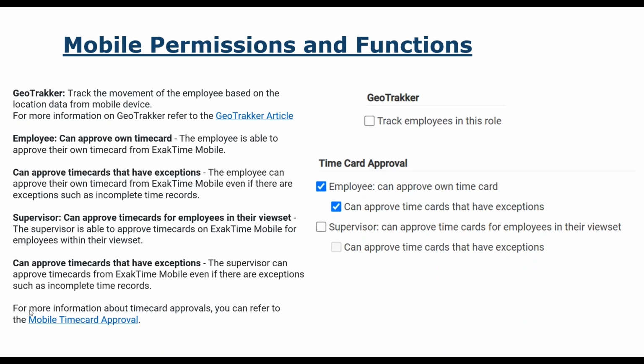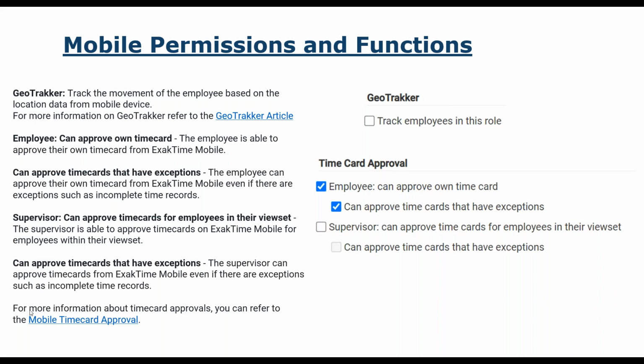Okay, so now we've got the geo tracker. We went through what the geo tracker does. So if you check that, then we are going to ping that phone every few minutes. And then we also have an employee time card approval and a supervisor time card approval. Yes, your employees can view their time cards at any point in time during their payroll schedule. It could be a day in, 2 days, whatever the case may be. You can have the employee approve their time card.